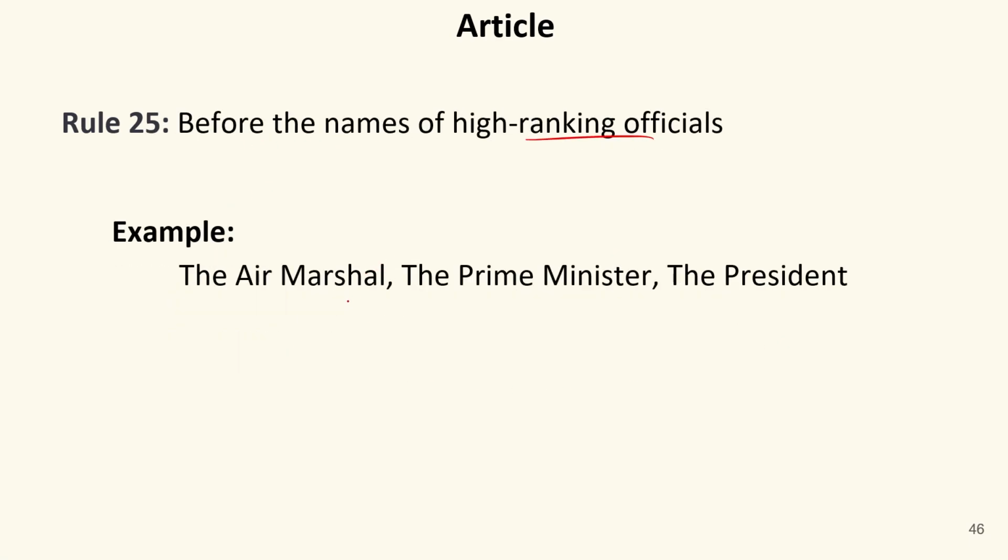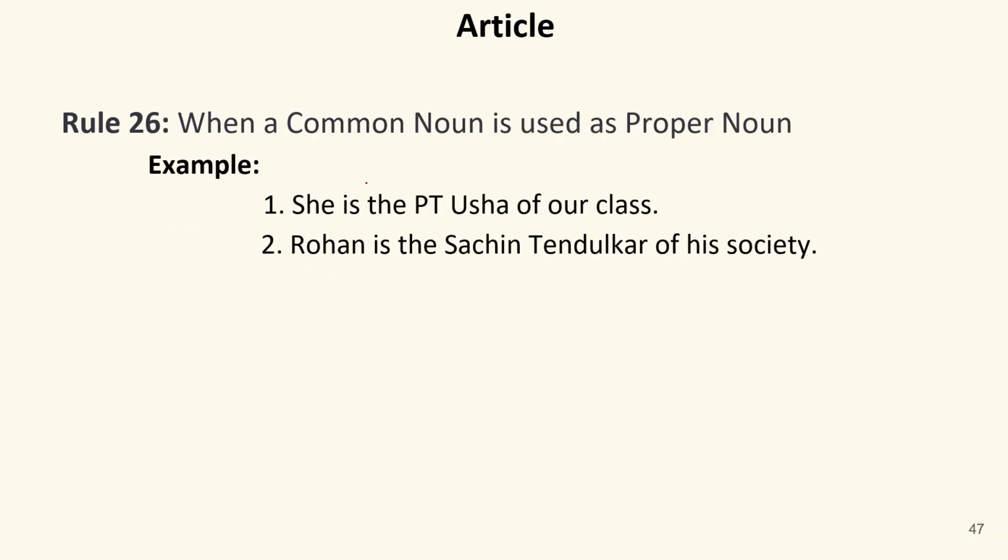Now, before the names of high ranking officials, or we can say designations, when we talk about designations or posts of anyone, we use the. For example, the Air Marshal, the Prime Minister, the President, etc. So we use the before it. The chairman.